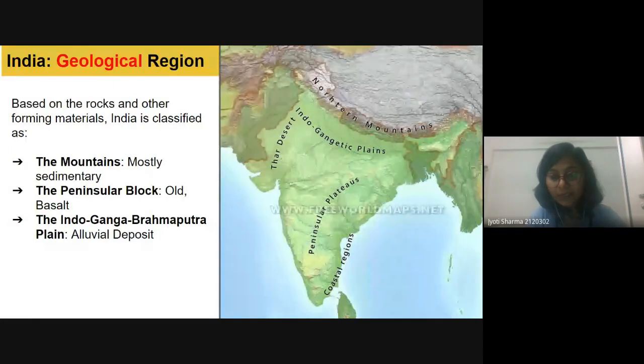That is, the Himalayas. Most of the Himalayan mountains are made up of sedimentary rock. Can anyone tell me why sedimentary rock, not other types like igneous rock?